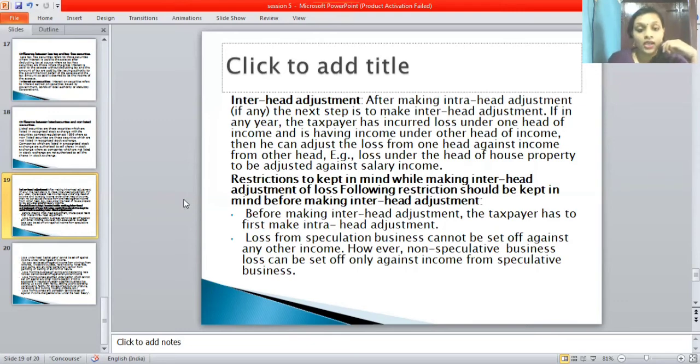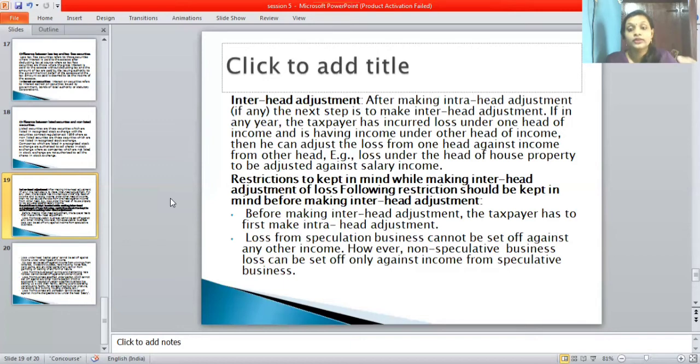So let's see here the restrictions to be kept in mind while making intra-head adjustment of profits and losses. The following restrictions should be kept in mind before making intra-head adjustment.